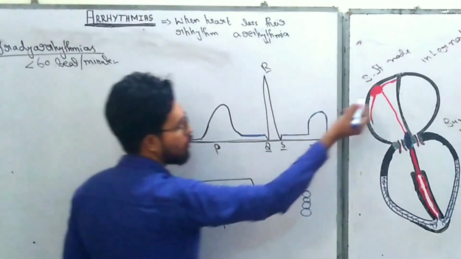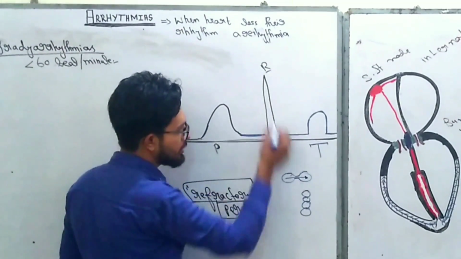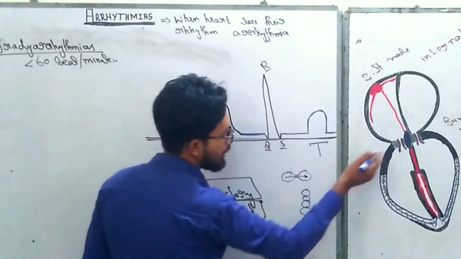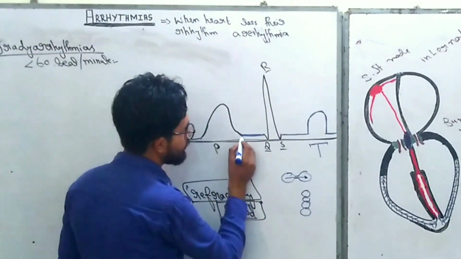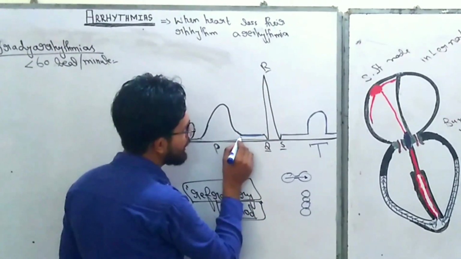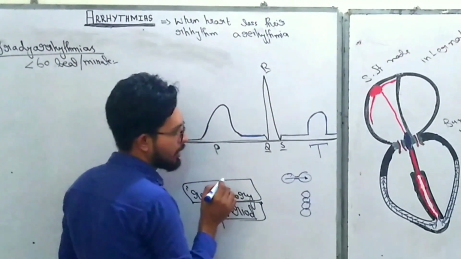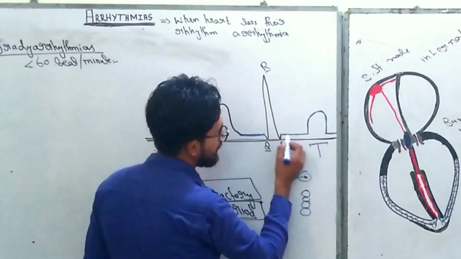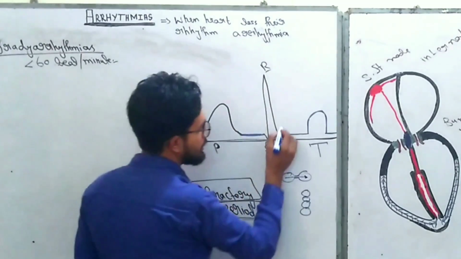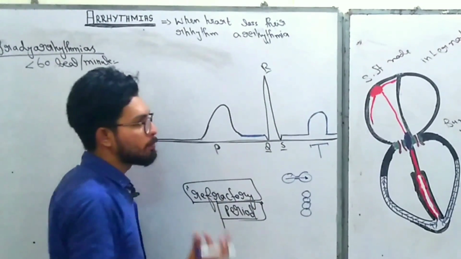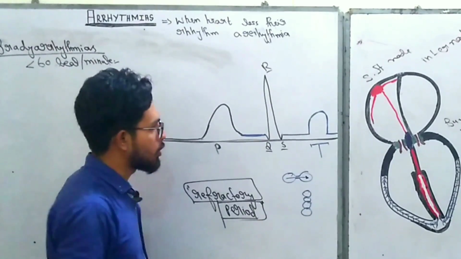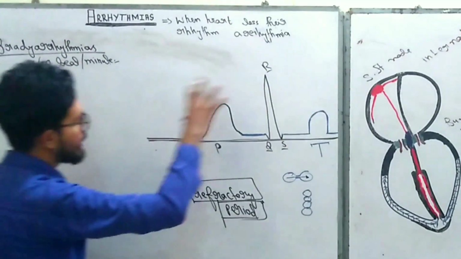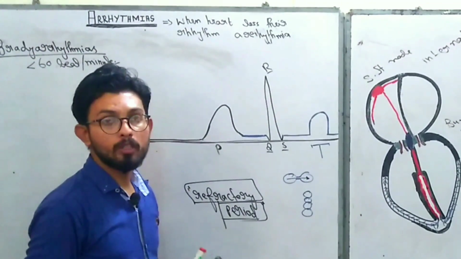So the P wave shows SA node depolarization, the QRS complex shows the major ventricular depolarization, and the T wave shows the major ventricular repolarization. The first isolated line, from the end of the P to the Q, shows the AV nodal delay, and the isolated line from S to T is the refractory period during which no new impulse can pass through the ventricles, because the ventricles are refractory, right? So after knowing this basic concept of ECG, you are now able to understand arrhythmia.